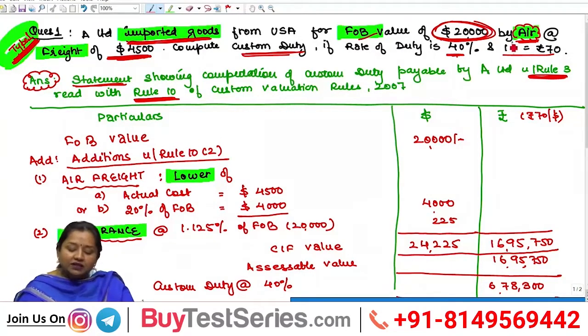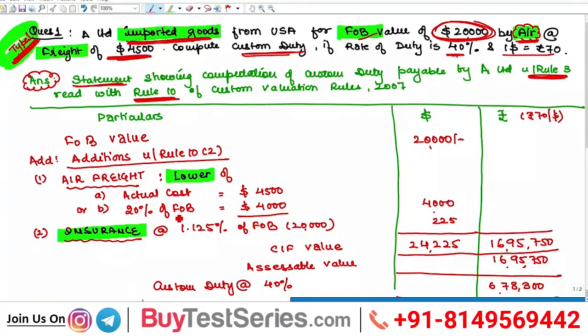So, if FOB value is given as 20,000 and air freight is given, then you have to make additions under Rule 10(2), wherein air freight shall be taken as lower of actual cost or 20% of FOB, that is $4,000, and then you have to add insurance. Even if it is not given in the question, you have to add it at 1.125% of FOB. The aggregate of these three amounts will amount to CIF value, which is $24,225.